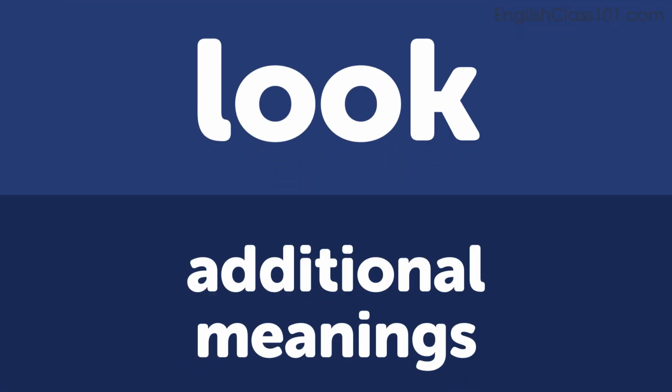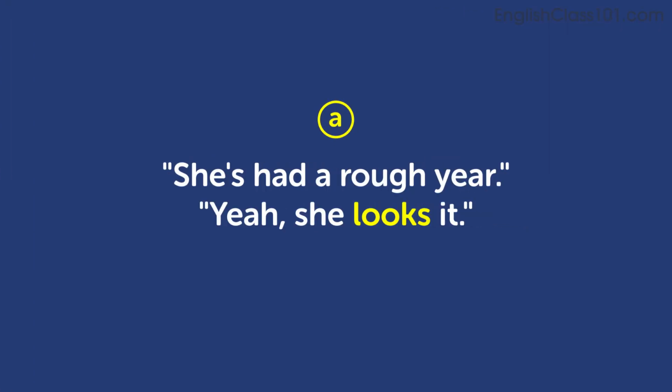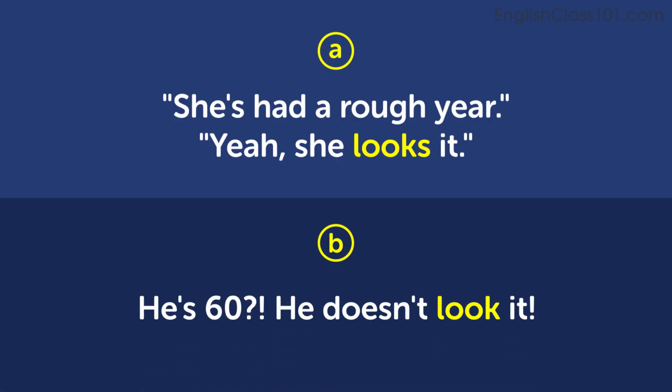So let's check out some of the additional meanings of the verb look. First, to appear in accordance with. Here are some examples. She's had a rough year. Yeah, she looks it. Burn. Second example. He's 60? He doesn't look it.